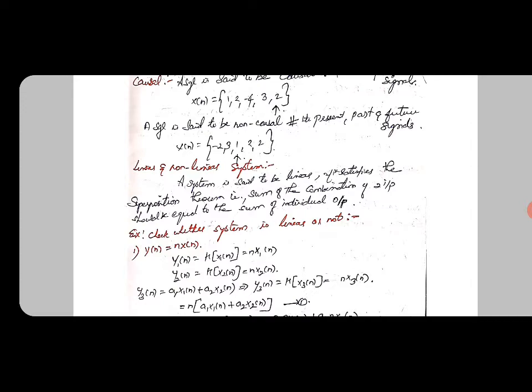Okay, then we can see about linear and non-linear systems. Up to this we saw about signals. Then we can see about systems. A system is said to be linear when it satisfies the superposition theorem, which means the response to the sum of the combination of two inputs should be equal to the sum of the individual outputs. That is a linear system.